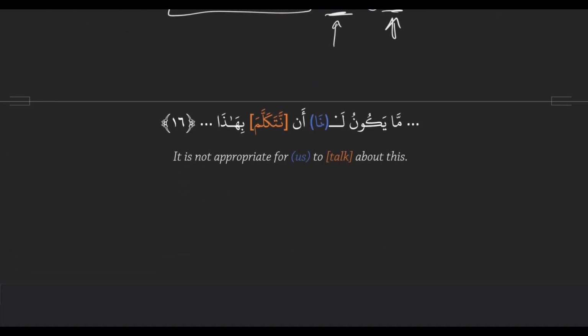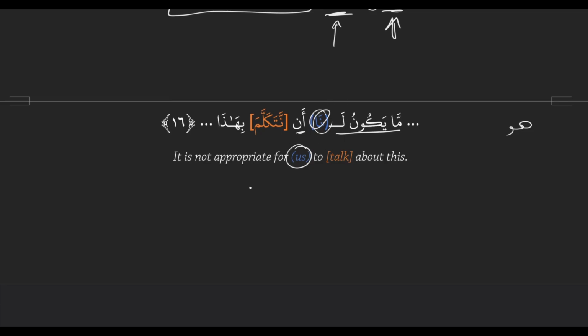Another example. ما يكون لنا أن نتكلم بهذا. So ما يكون لي and n are the consistent parts. And ما يكون is the same as ما كان. I was going to ask that. So kana can come in past or present. Can it also come in different conjugations? No, it'll always just be kana or yakunu. It'll always be in the huwa form. So ma kana li, and the someone here is na, which is a pronoun.